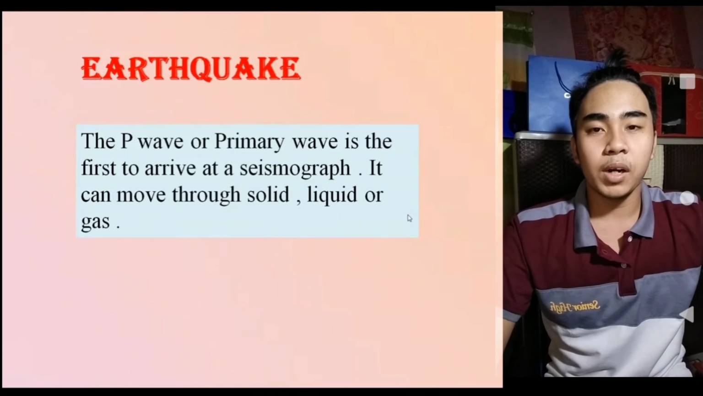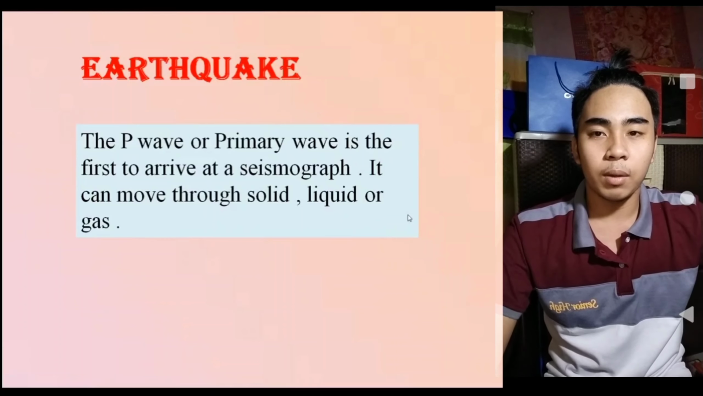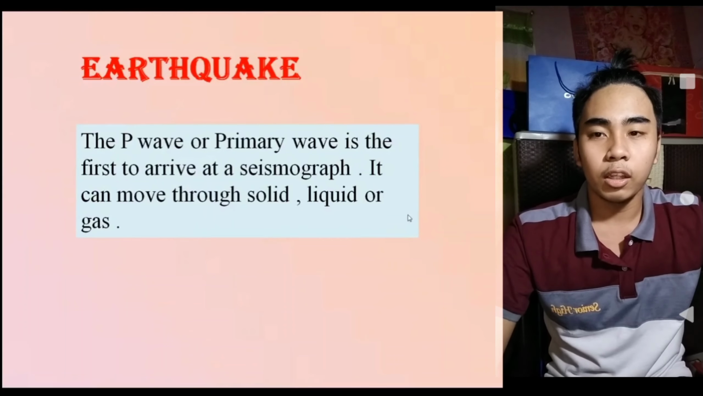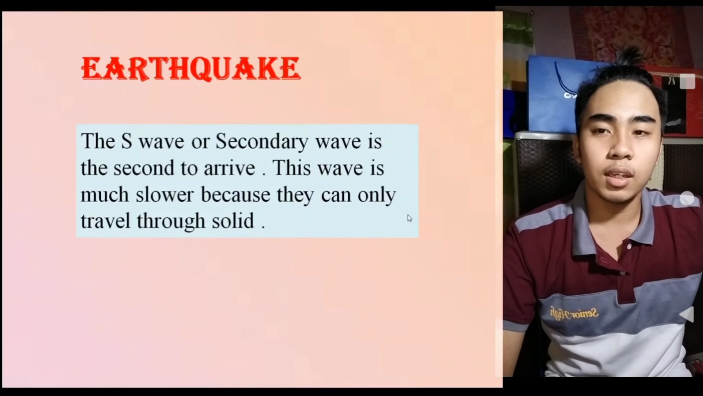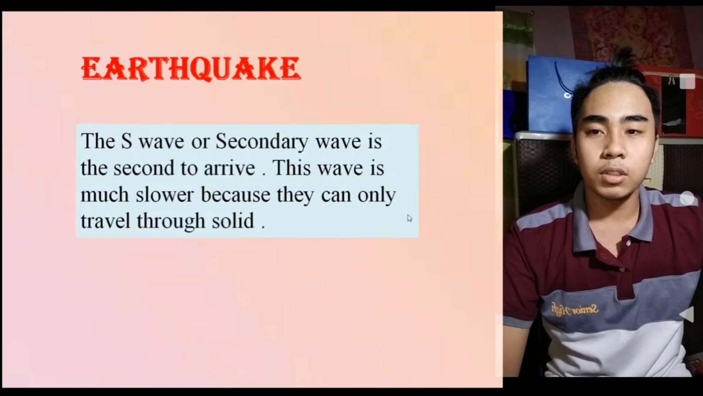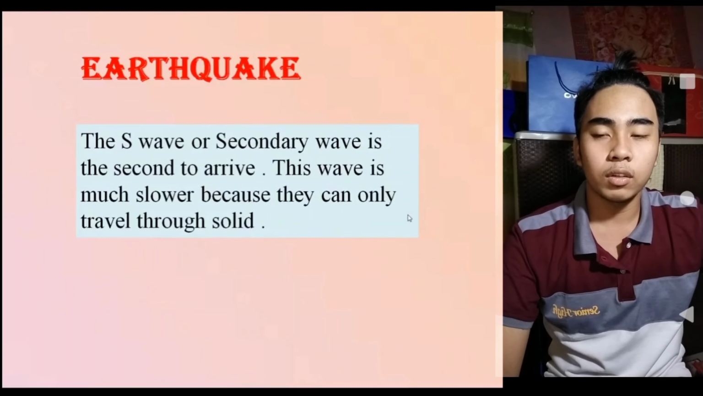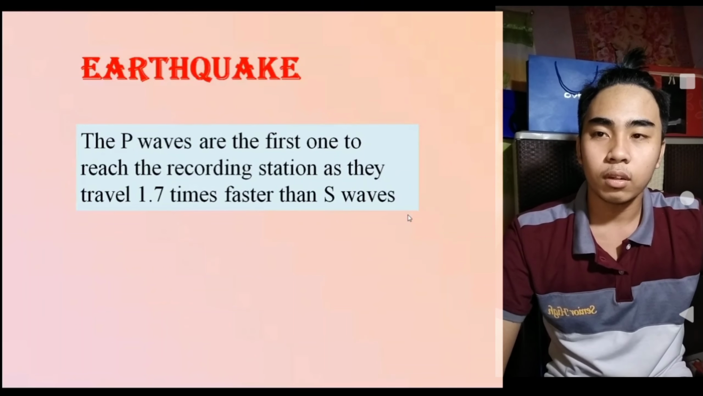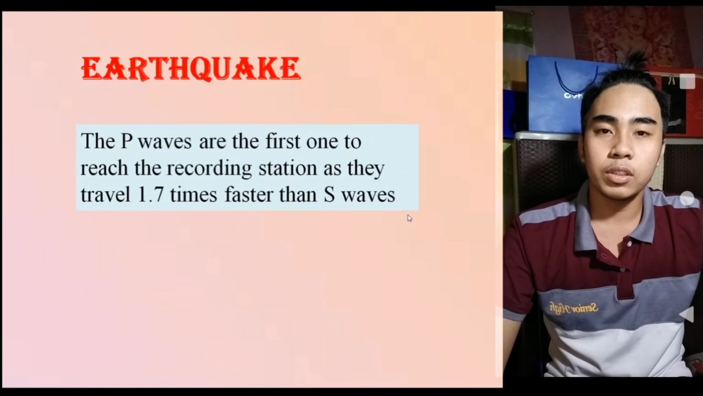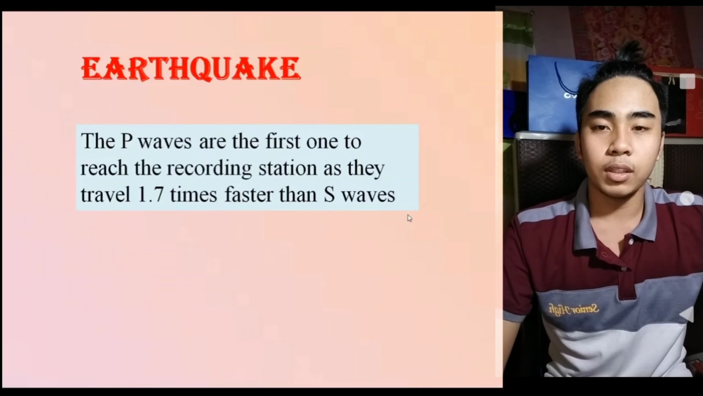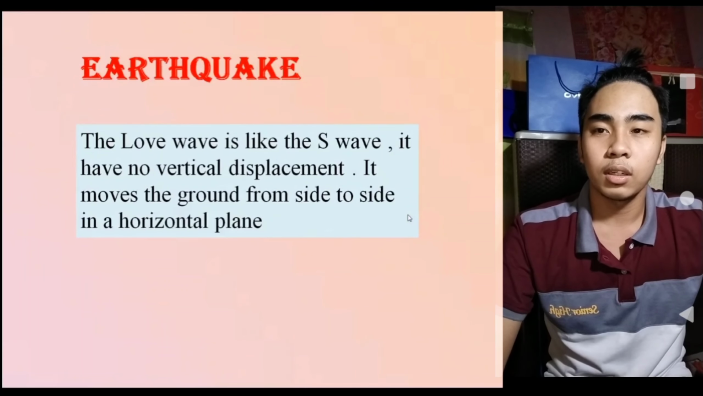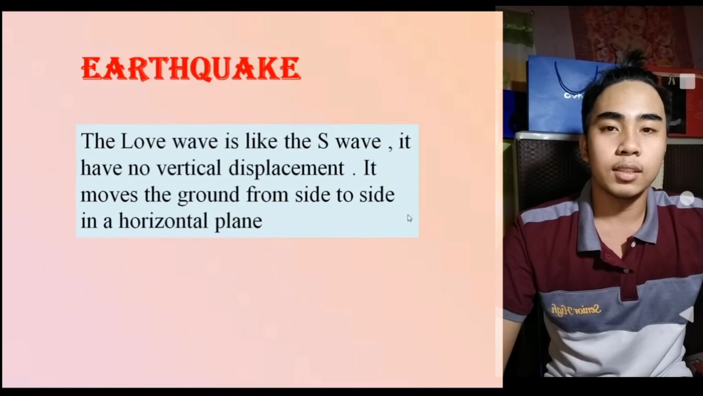The P wave or primary wave is the first to arrive at the seismograph. It can move through solid, liquid, or gas. The S wave or secondary wave is the second to arrive. This wave is much slower because it can only travel through solid. The P waves are the first ones to reach the recording station as they travel 1.7 times faster than S waves. The Love wave is like the S wave.